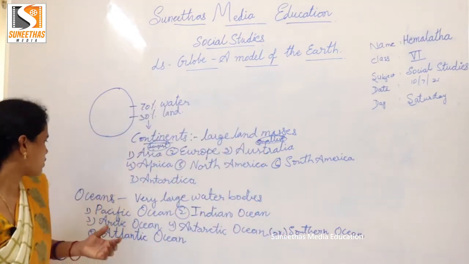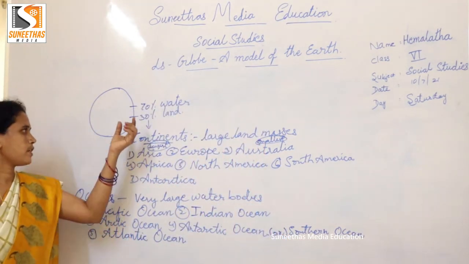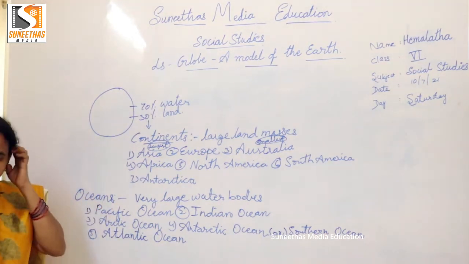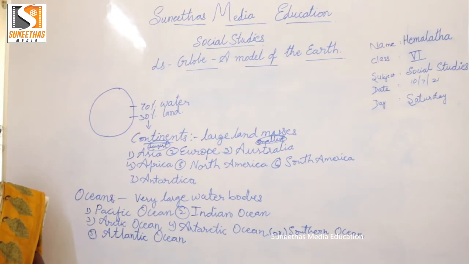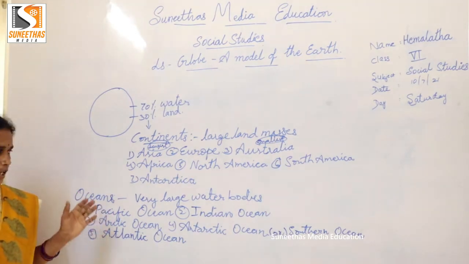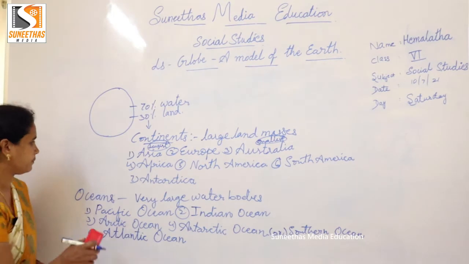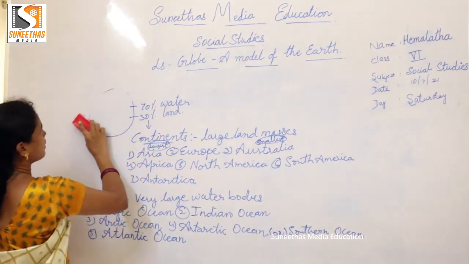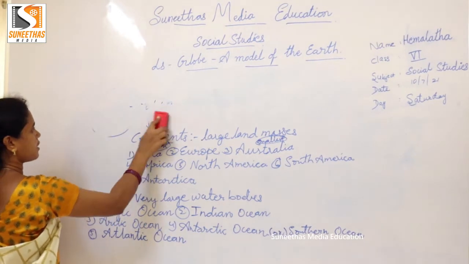Children, the 70% of water is in the form of oceans, and also lakes, seas, ponds, and many more. But oceans are very large water bodies compared to others. Children, next we'll go to the directions.